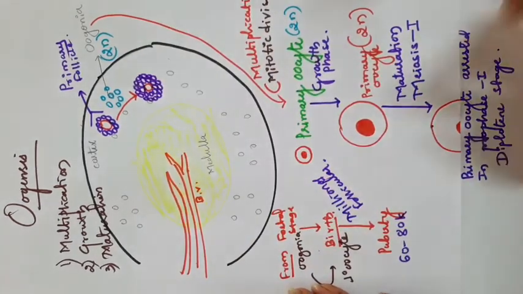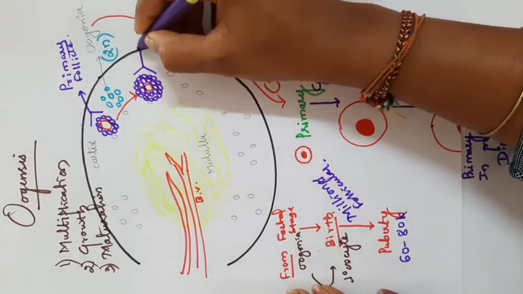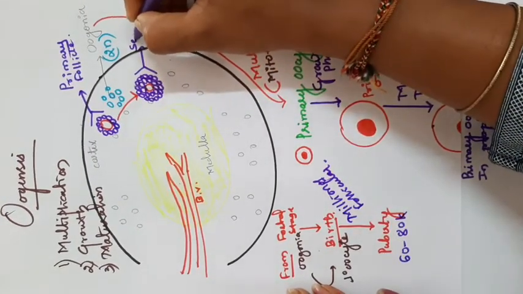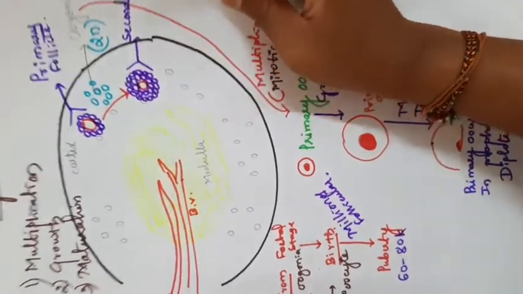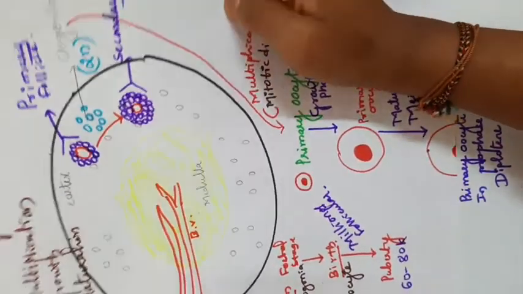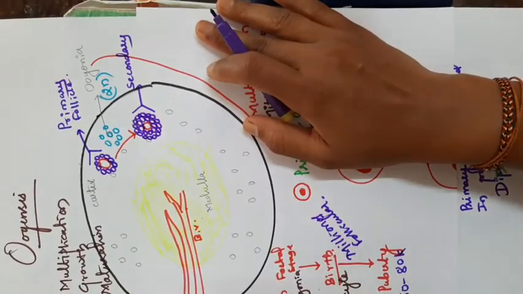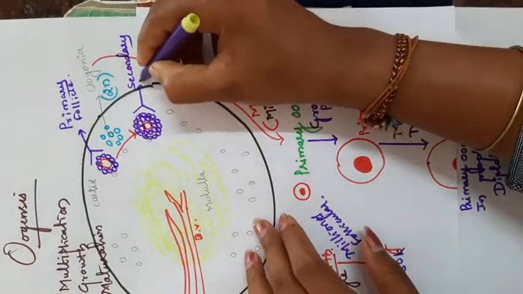Then this structure is called a secondary follicle. While explaining the structure of the ovary, I explained the structure of the primary follicle and secondary follicle.